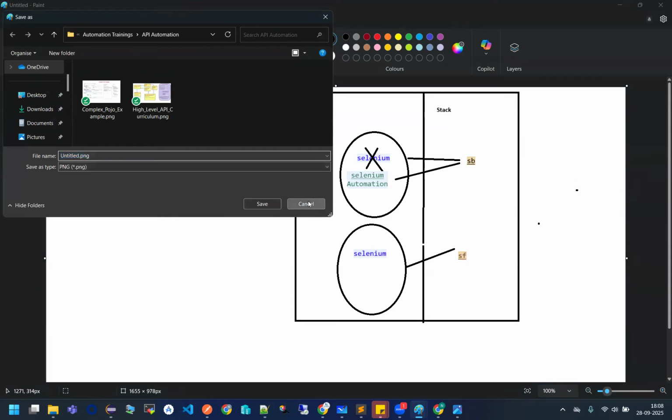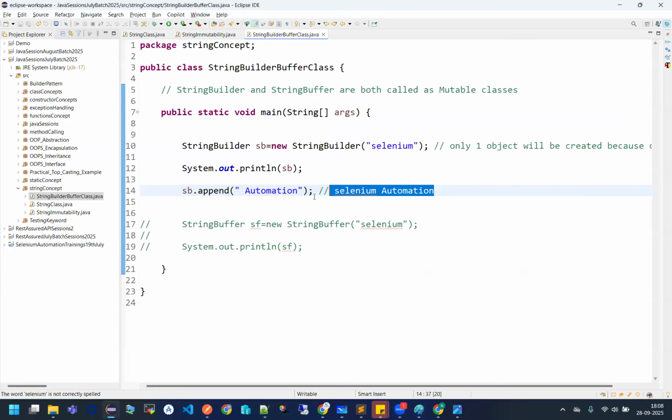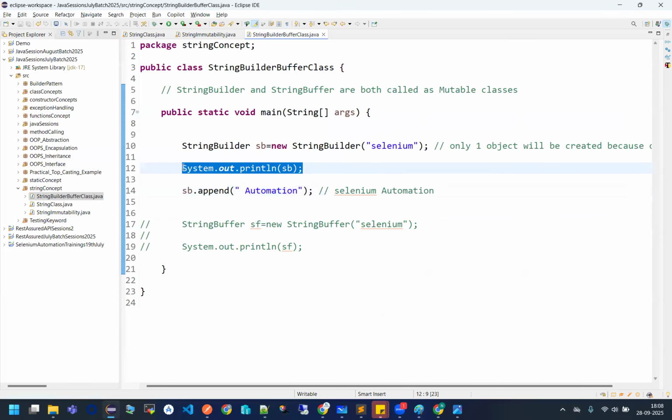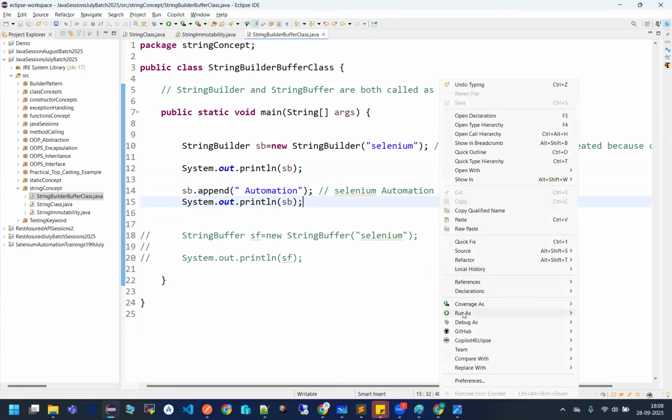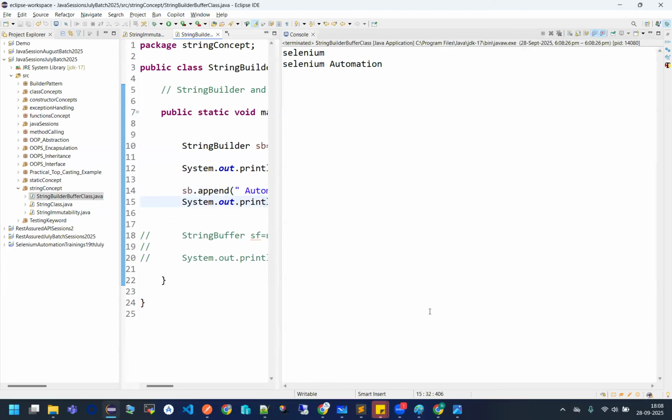Can we see? Let us try to print the values. Let us try to print again this SB. Then you will understand the concept of mutability. Earlier it was Selenium, but now it is what? Selenium automation, which was not happening in the case of what? Normal string classes. So that's why, guys, string builders and buffers are called mutable and hence widely used over the string classes.